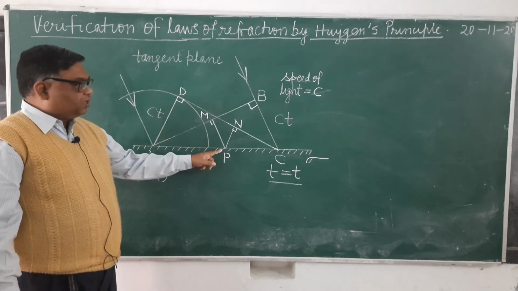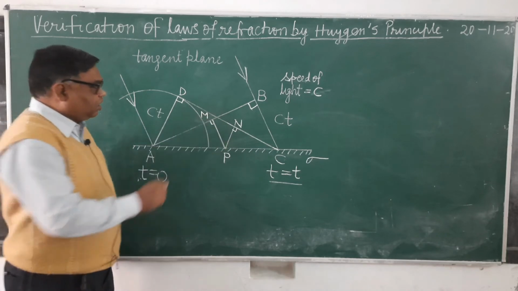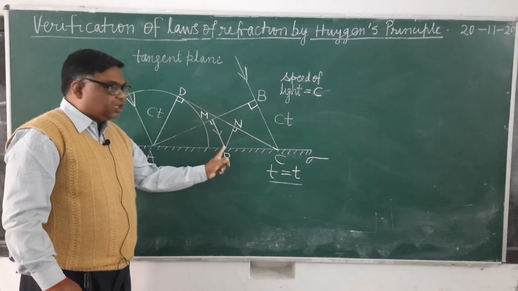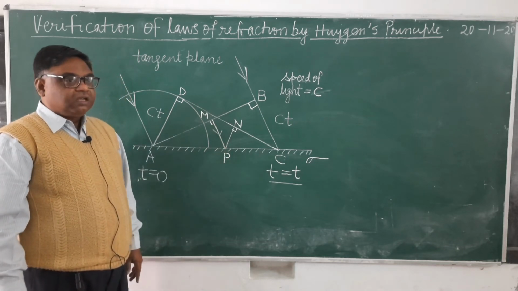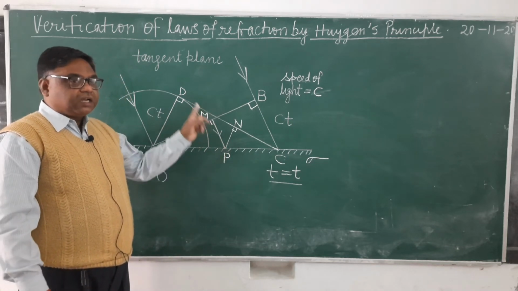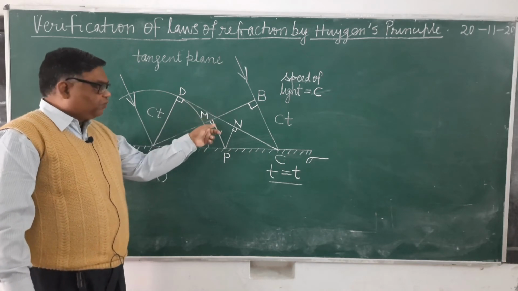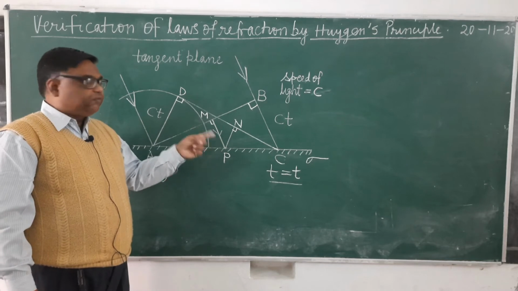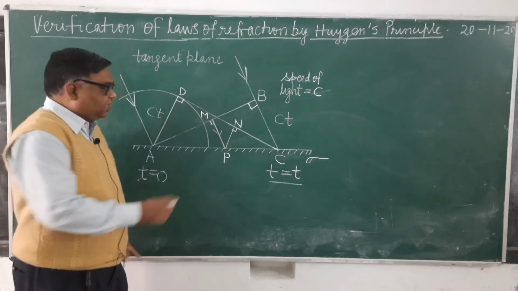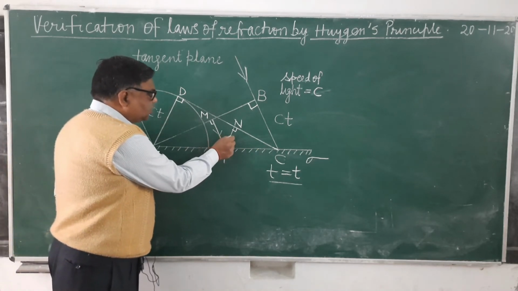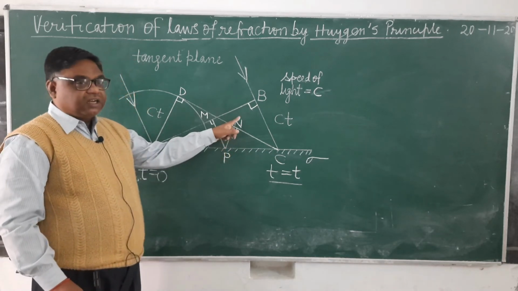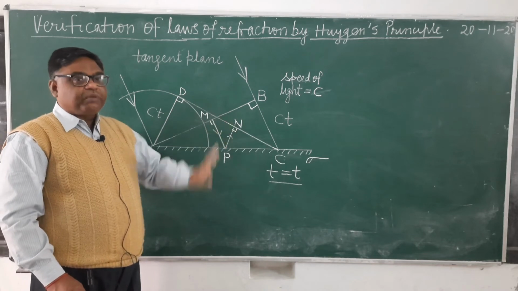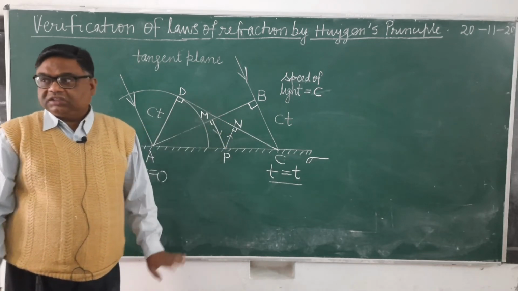How will the wavefront reach point P? Through the route MP. Why? Because waves travel normal to the wavefront. So if the wavefront reaches point P, it will reach through MP. And if the reflected waves are reaching CD, then they will go to CD through this path PN. It's clear? Because they can reach only normal to the wavefront. It is clear or not?